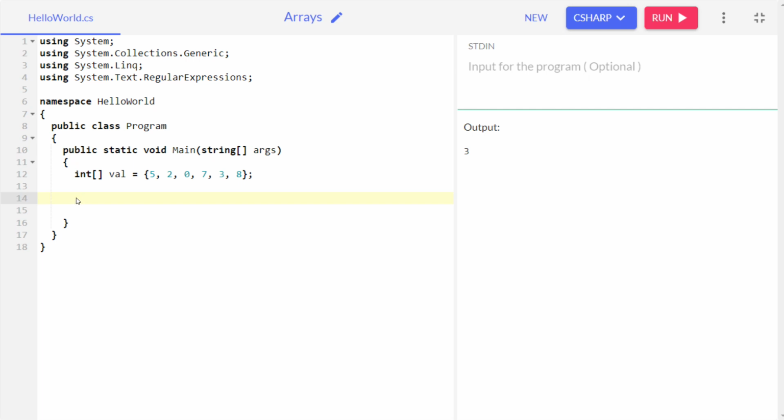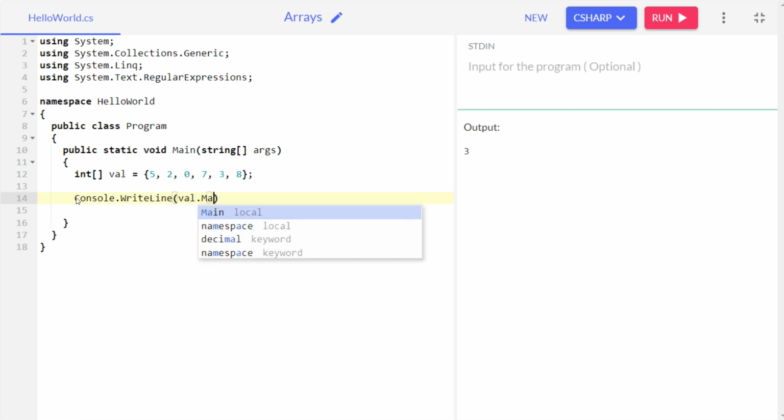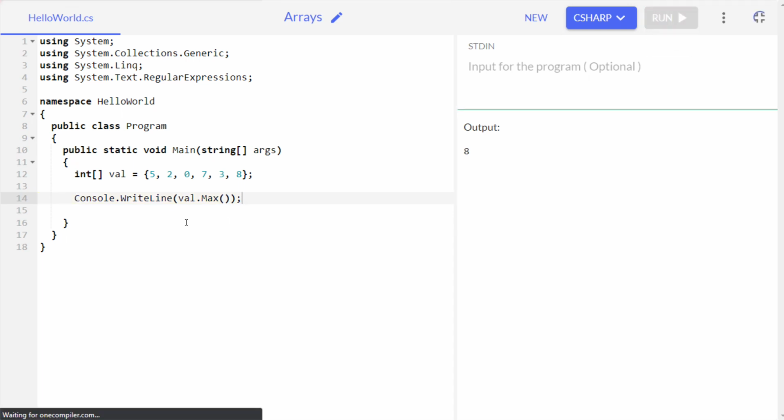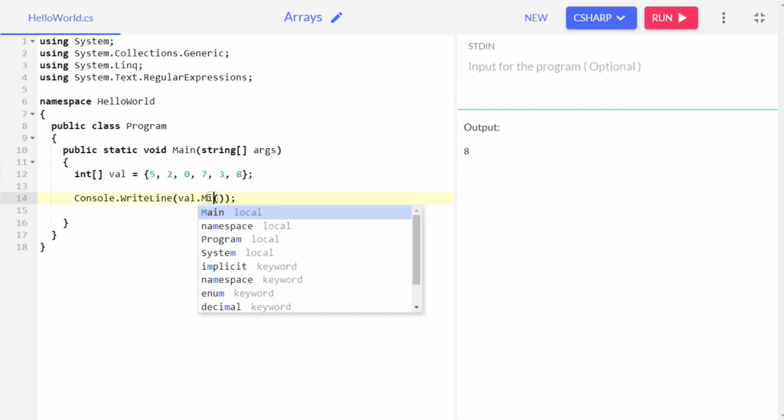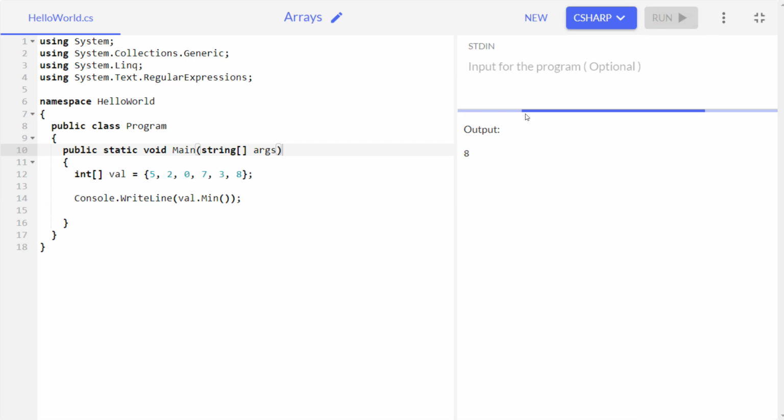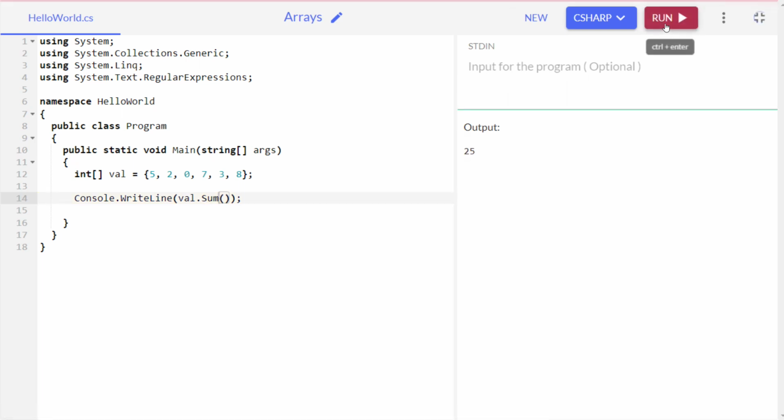Let's try to print it out. Console dot write line, and inside this val dot max with parenthesis. Now let's see the maximum value in here. In our case the maximum value is 8. Now let's see the minimum value, and the minimum value is 0, and that's also totally right. Now let's print out the sum of the total array. If you want, you can perform the calculation and you will surely get 25.